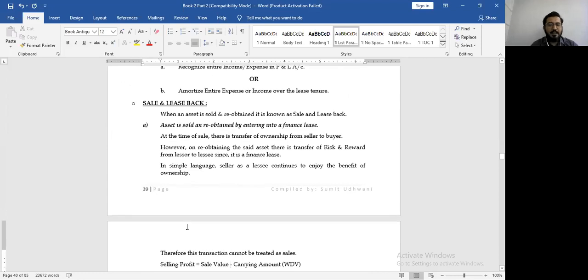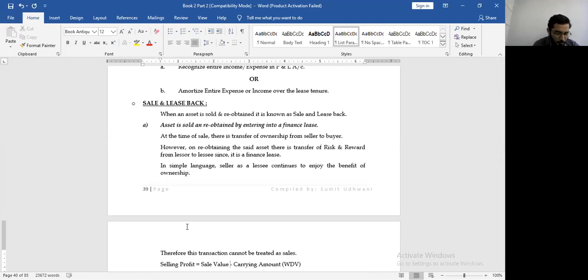And then we did sale and lease back. When you sell an asset and obtain the same asset back on lease, it is known as sale and lease back. The question is whether you are obtaining it as a finance or operating lease. If you are obtaining it as a finance lease, then as the lessee, you continue to enjoy the benefits of ownership. This is not a sale transaction. Selling profit will be deferred and amortized over lease tenure.